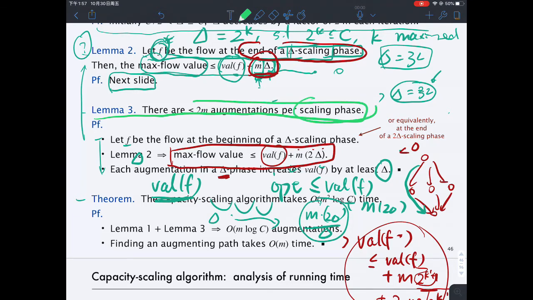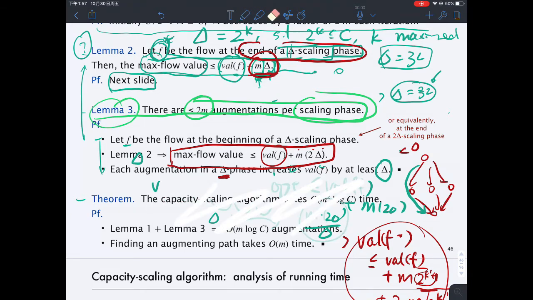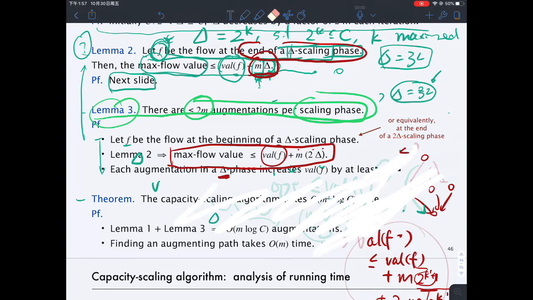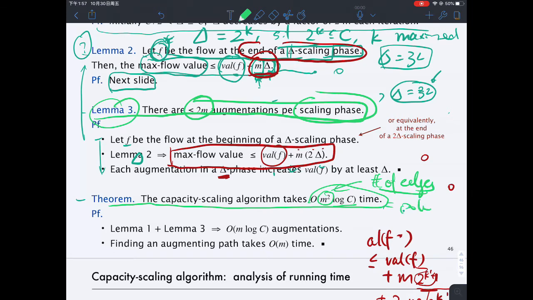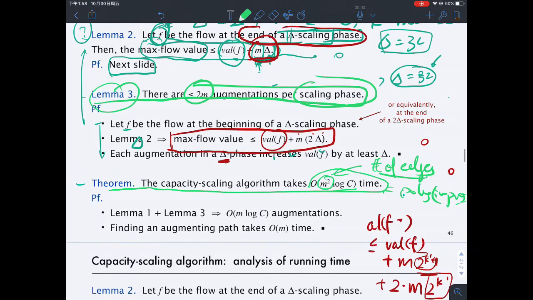If I look at one scaling phase, the number of augmentations is at most 2m. So this is Lemma 3. With the first three lemmas, we are able to prove the running time. The major running time theorem is that the capacity scaling algorithm's running time is going to be m squared times log C, where m is the number of edges. If we have this kind of running time, then it is polynomial in the input size, and this is what we call efficient.